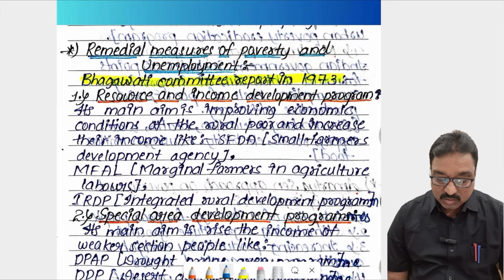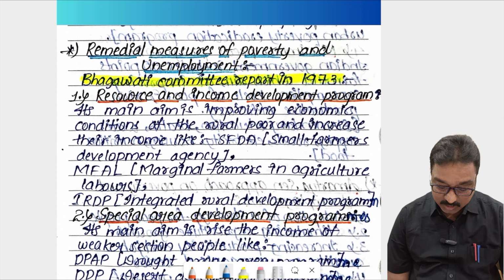First, the remedial measures of poverty and unemployment were explained by the Bhagwati Committee.